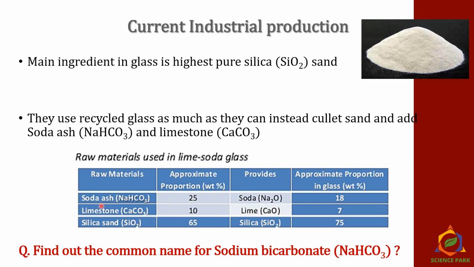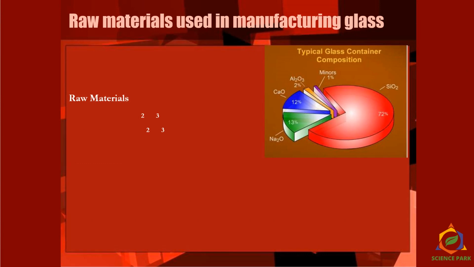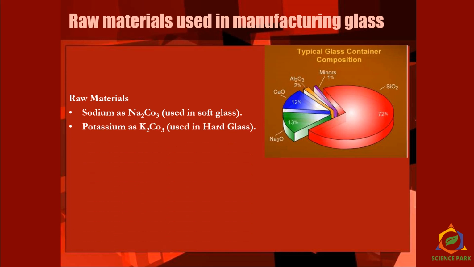Here I have shown you the combination of the raw materials that we generally use for preparation of glass. The raw materials used in manufacturing glass are sodium as sodium carbonate and potassium as potassium carbonate.